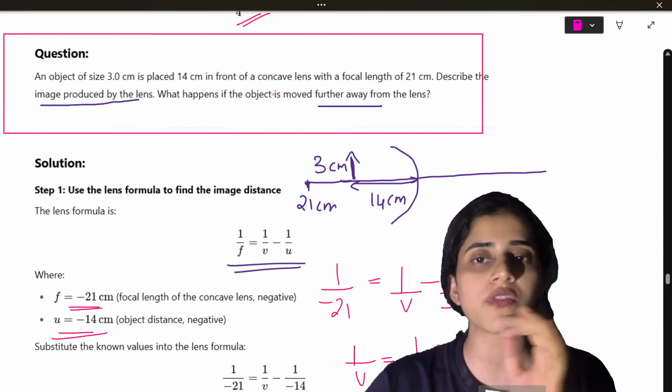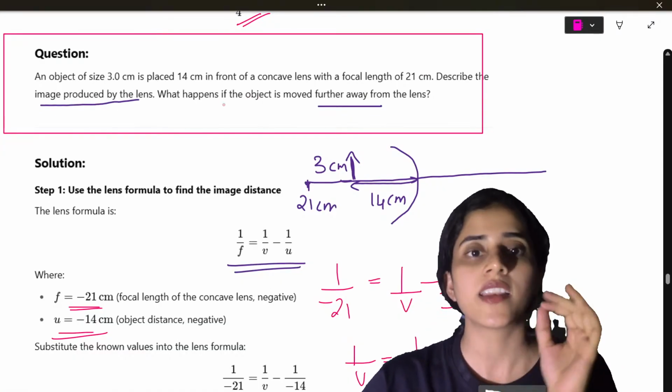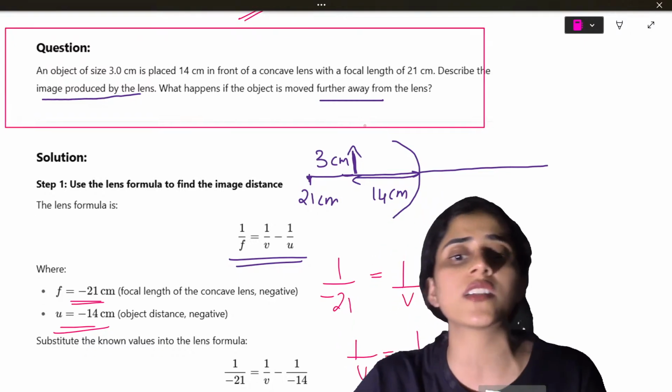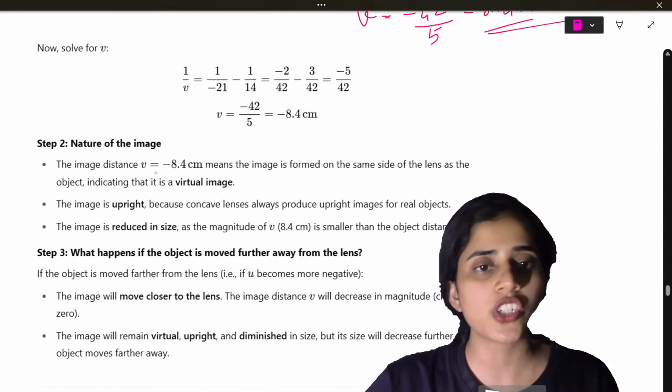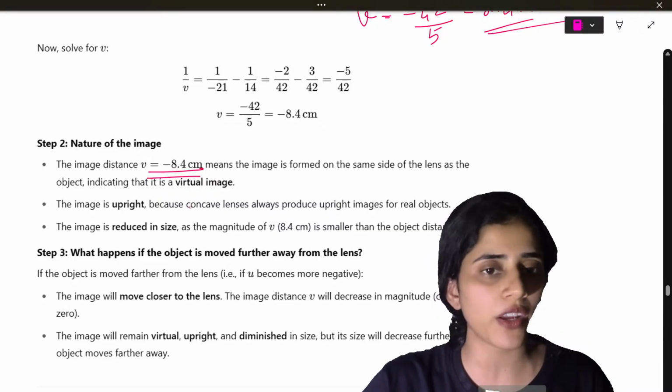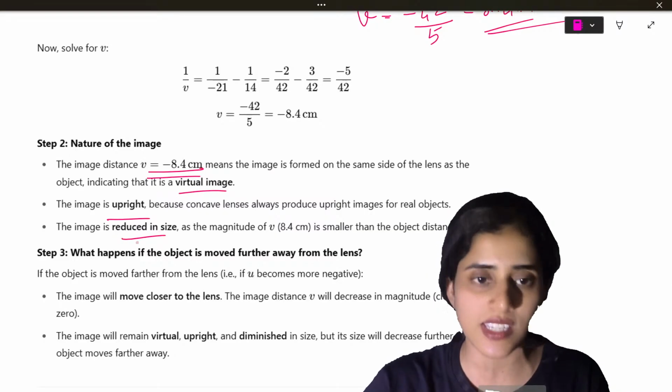Okay, so now we've answered the first part. Describe the image produced by the lens. Now, what happens if the object is moved further away from the lens? So, the image is minus 8.4. So, it's obviously a virtual image. It's upright, it's reduced in size.